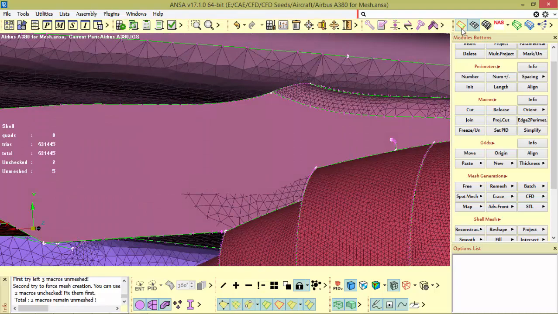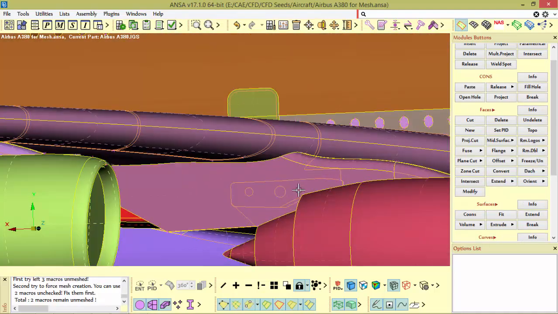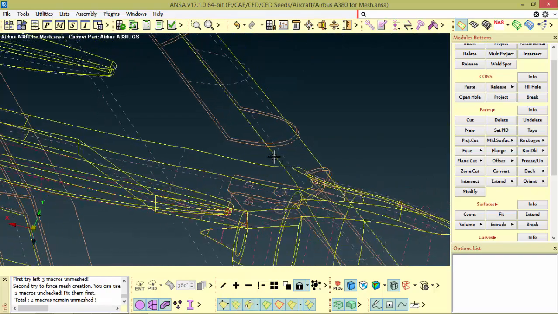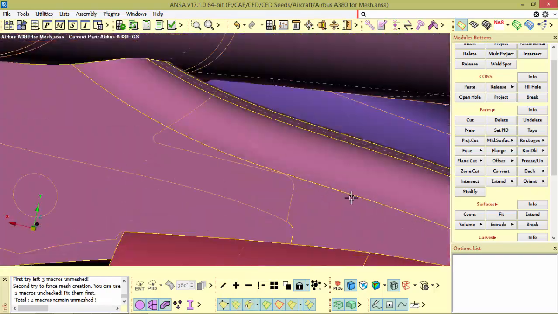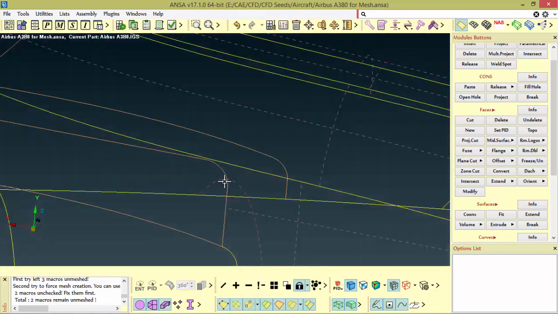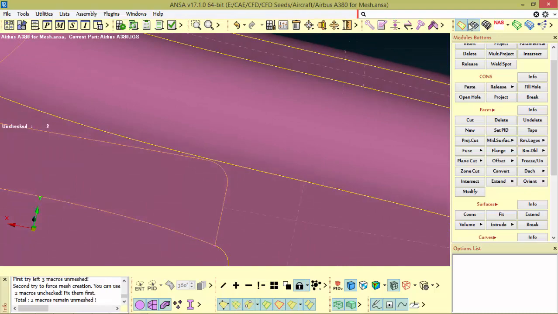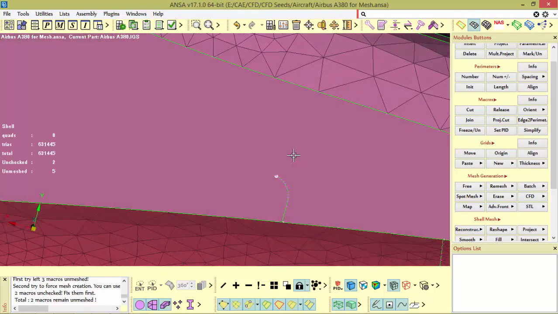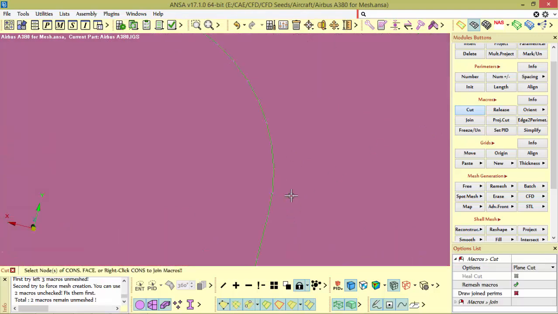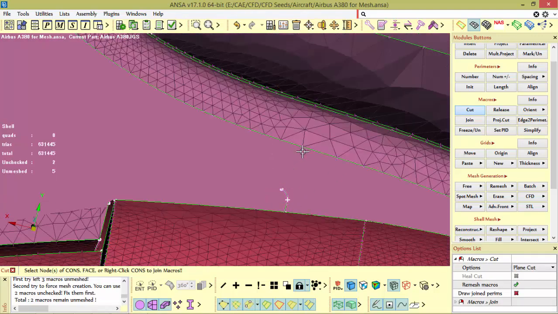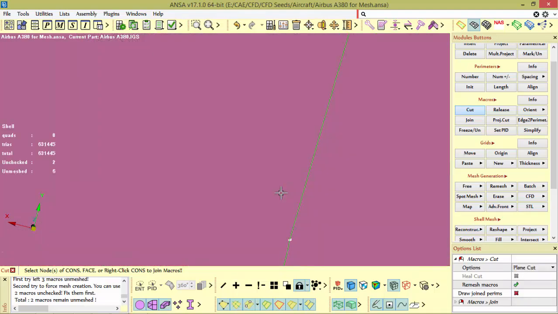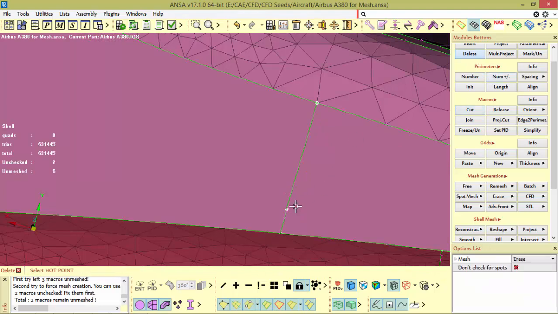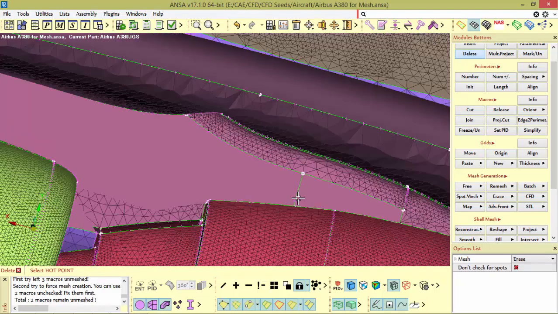So we need to manually fix it. Go to the geometry. Okay, here if you see, this just has a hanging perimeter, so I am connecting that with that using the cut function, and I will join that, and since there is an unwanted hard point, I am deleting it.